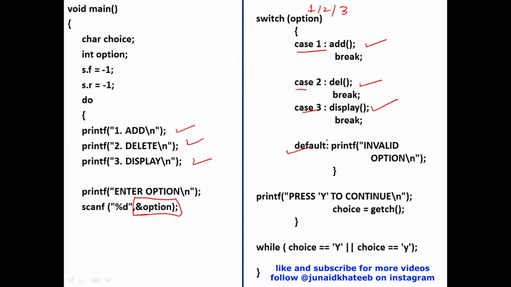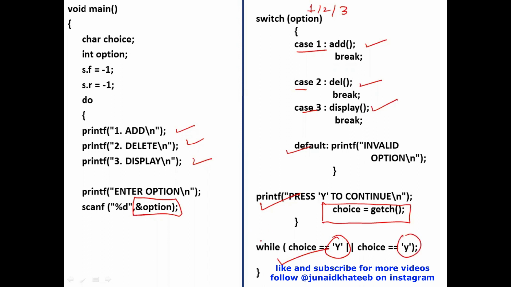Again, if you see, main is just regulating, or controlling this program, but it does not perform any operation as such on its own. Now, once the respective case is executed, 1, 2, or 3, I'll ask the user if the user wants to continue. Whatever is the input that the user is giving, the character goes to this variable choice.